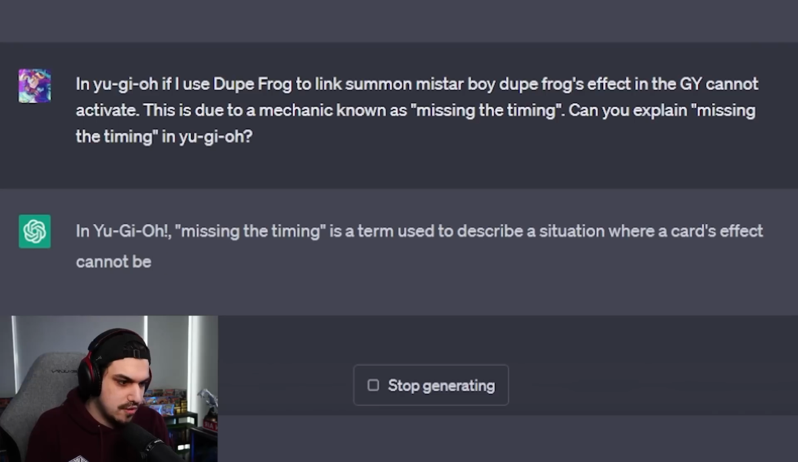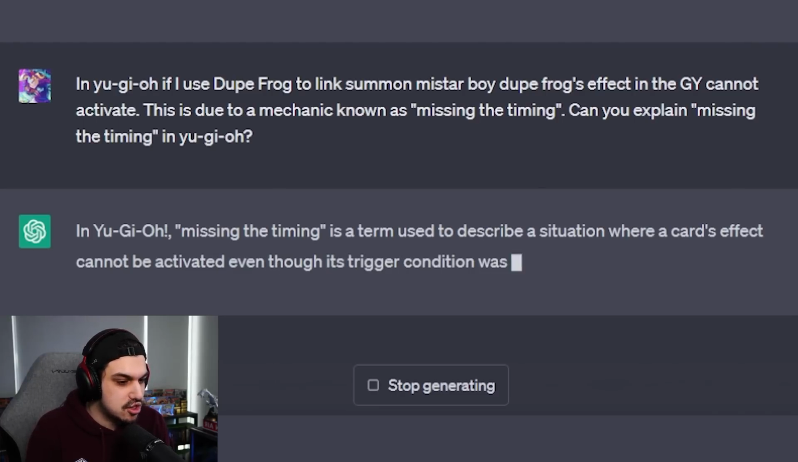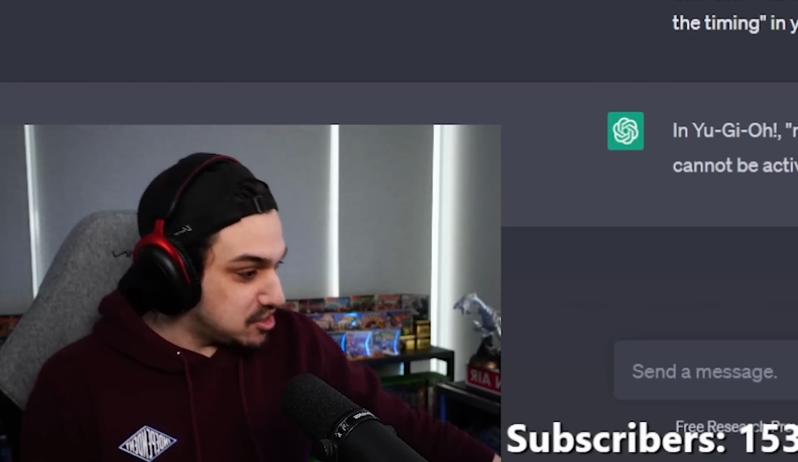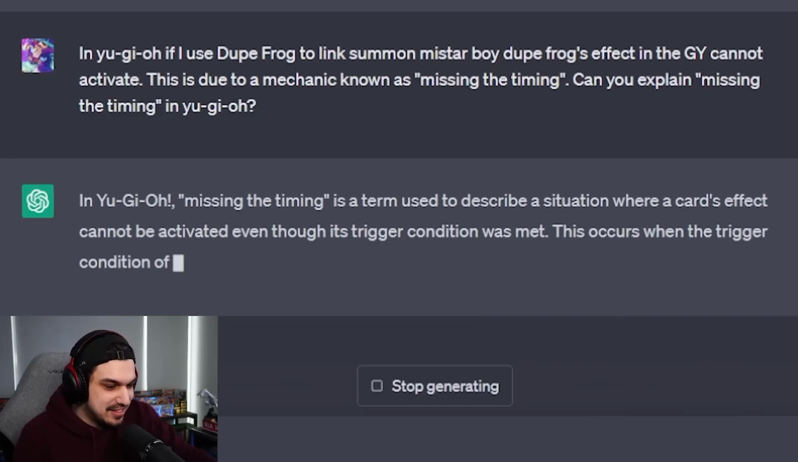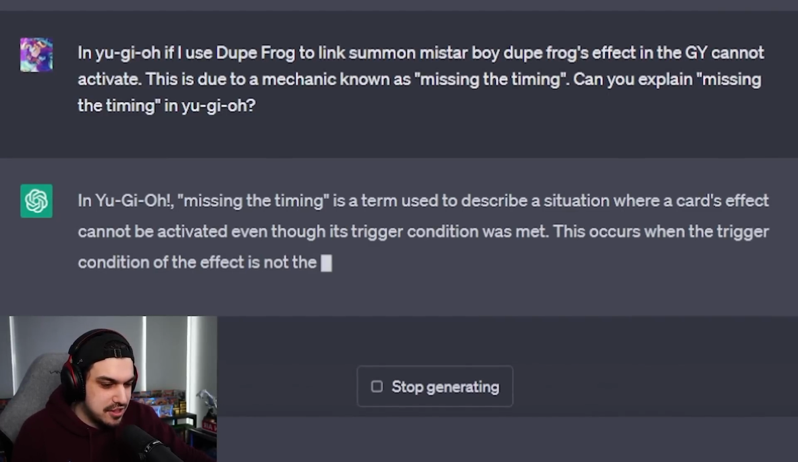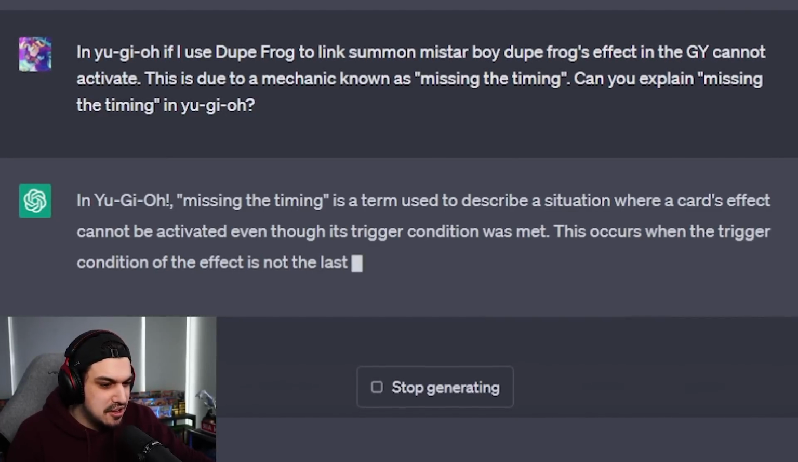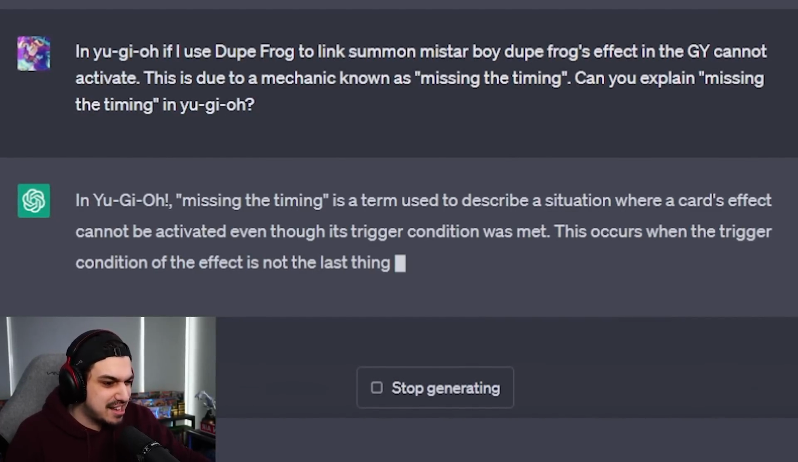Term used to describe a situation where a card's effect cannot be activated, even though its trigger condition was met. That is... Wait a minute! Hold up. Okay, give me an explanation. This occurs when the trigger condition of the effect is not the last... Oh, I assume I was going to say the last thing to occur in the previous chain.